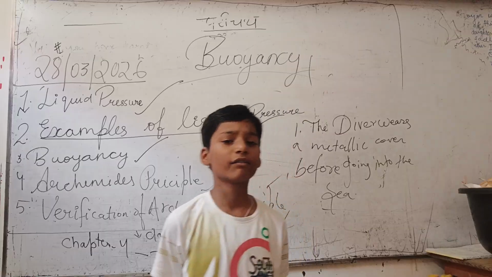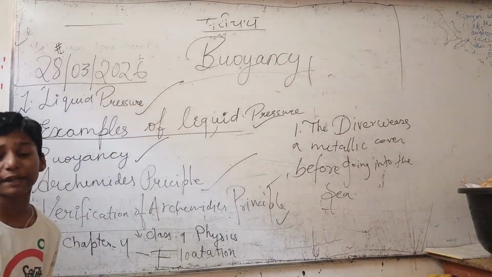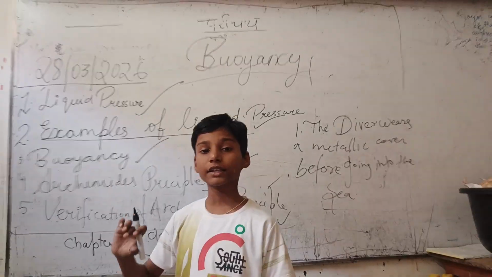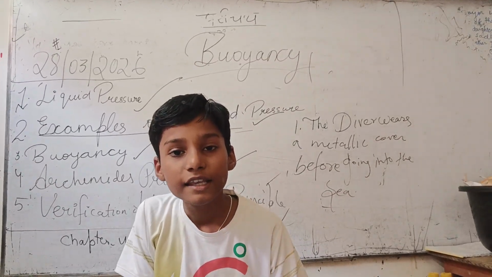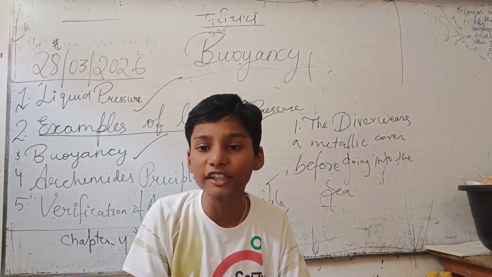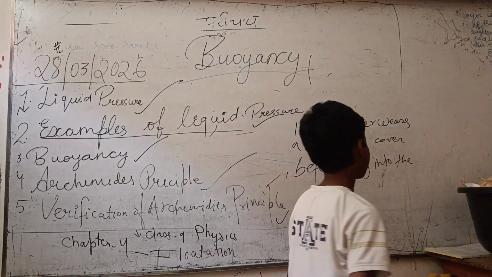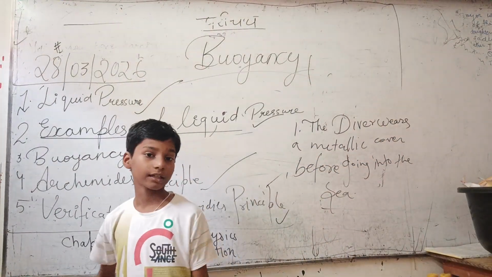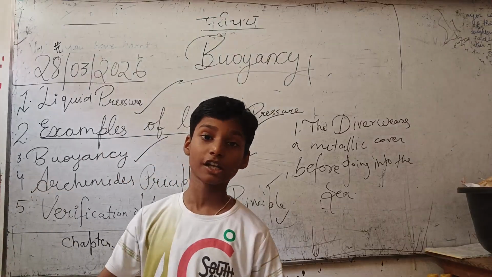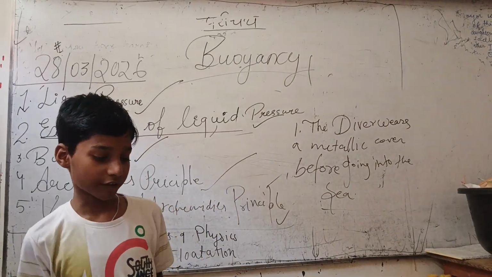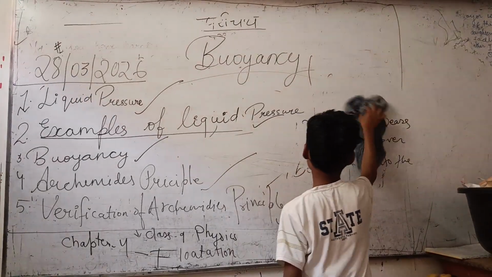Why? Because the sea water is saline, salty. The force exerted by the water is strong, and for that reason the diver wears a cover.